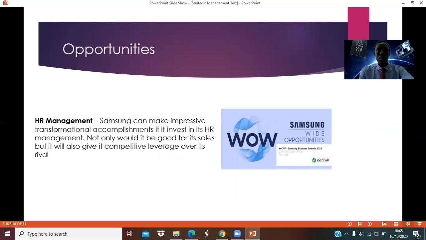So we also see another opportunity lies on the side of human resource management. Samsung can make impressive transformational accomplishments if it invests in HR measurement. So I would say not only would it be good for sales, but also give it a competitive leverage over rivals.